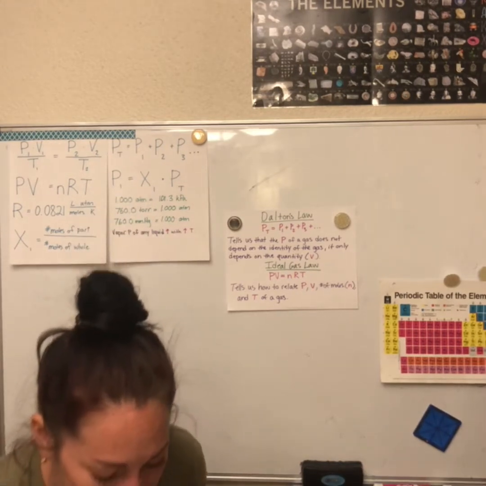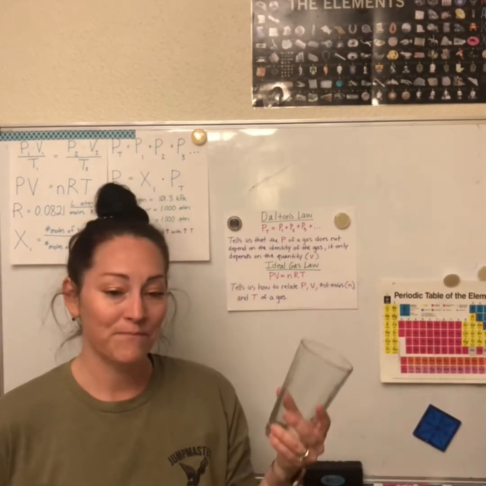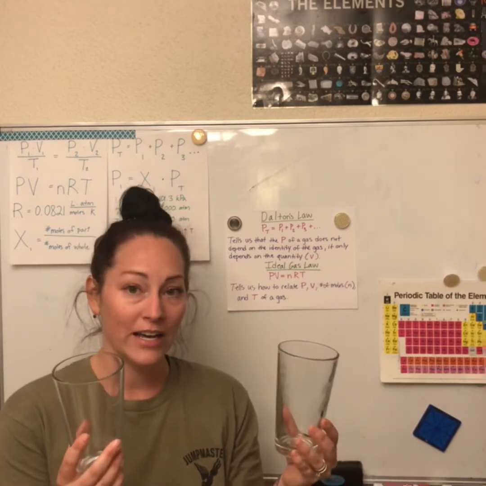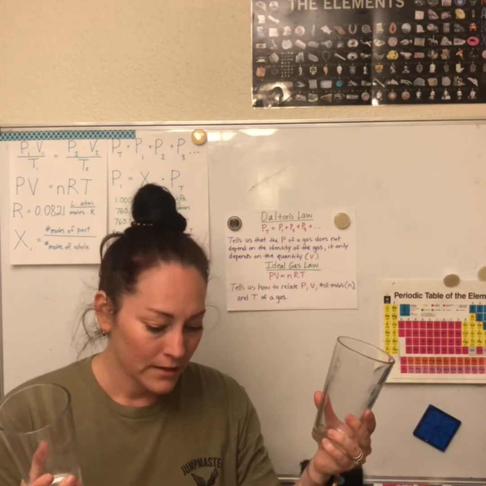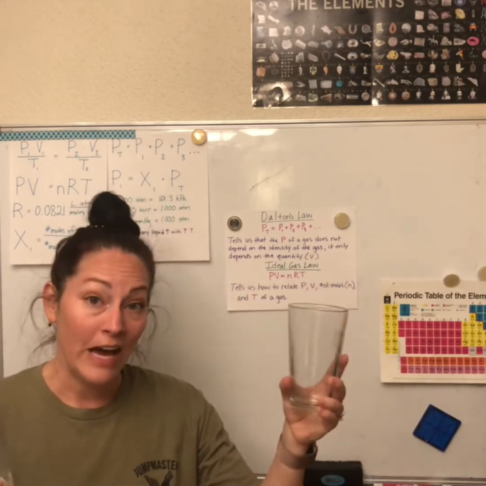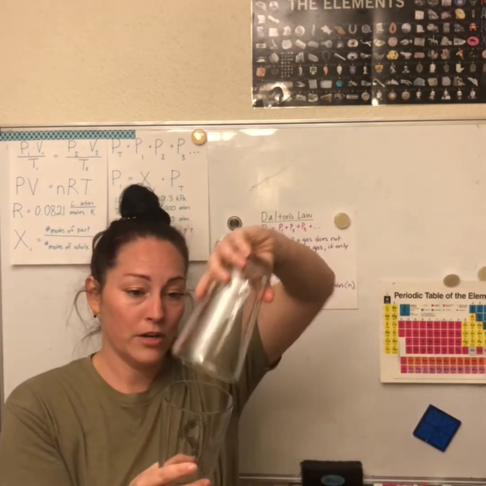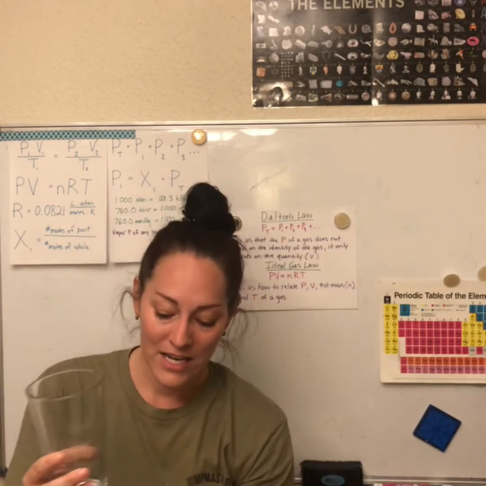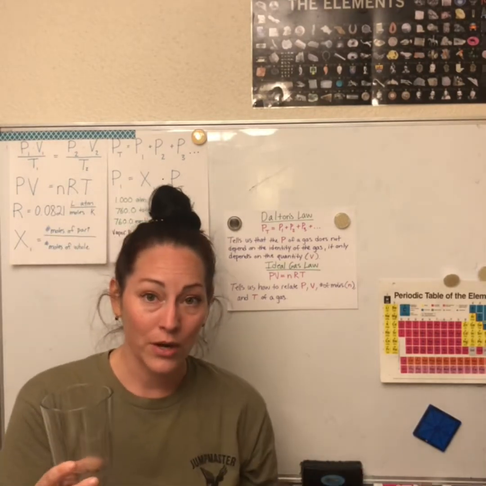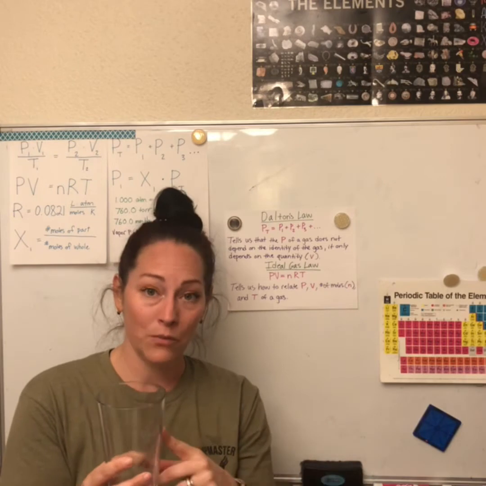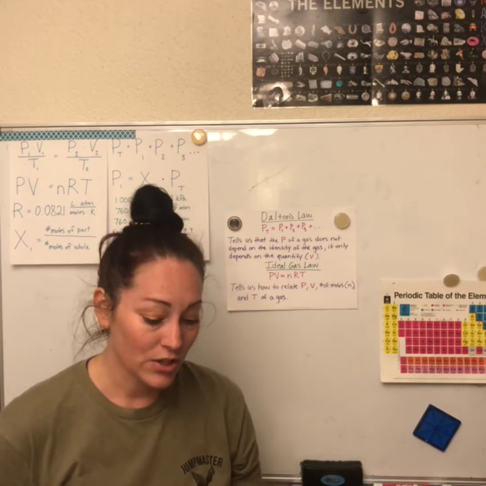So for instance, let's say I have a container here and a container here, and I think they give you the example of 5 atmospheres. So if you had 5 atmospheres of pressure here and 5 atmospheres of pressure here, well, if I put all the gas into one, now I would have 10 atmospheres in here, total pressure. So it didn't matter which gas it was. The only thing that really matters is how much of it you have, the quantity. So that's really important.